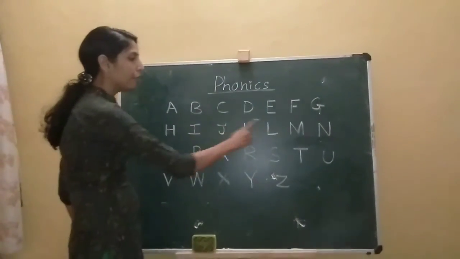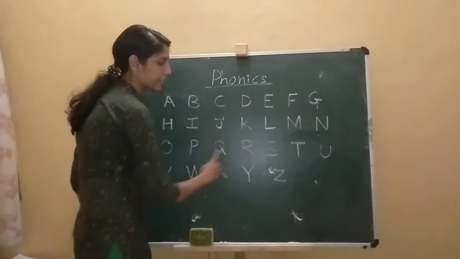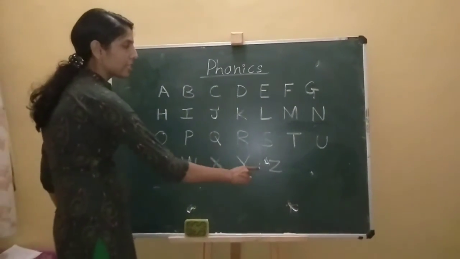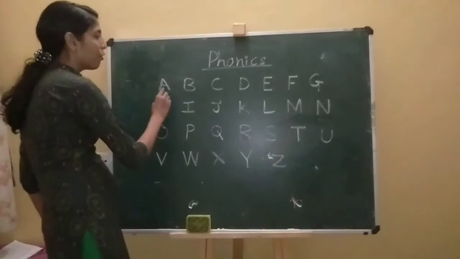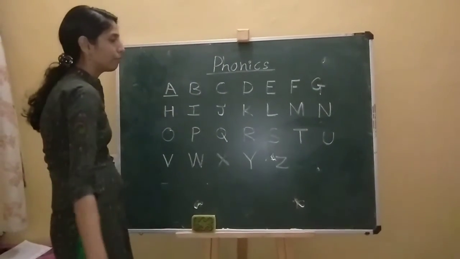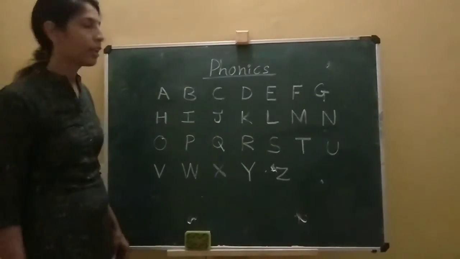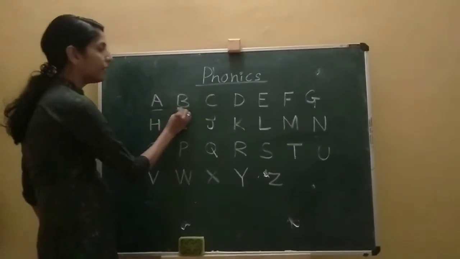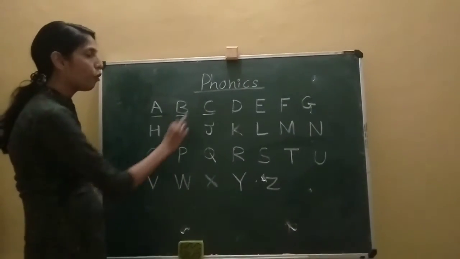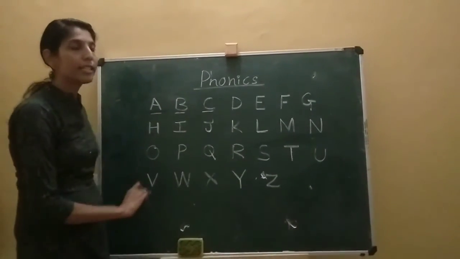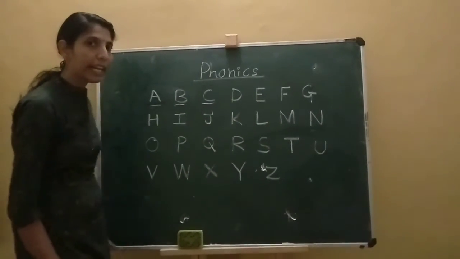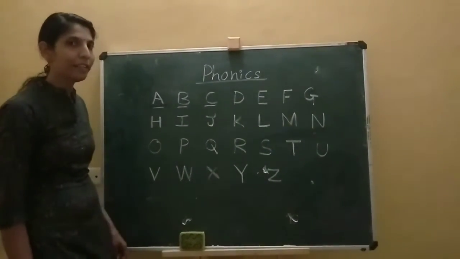We have 26 letters. How many letters do we have? 26. First letter A. And each letter has its unique sound. So in phonics, we learn the sounds of all these letters. Okay kids? So let's start.